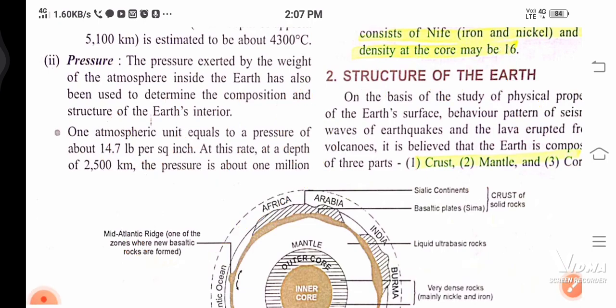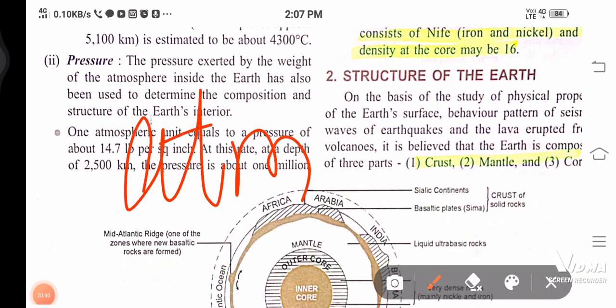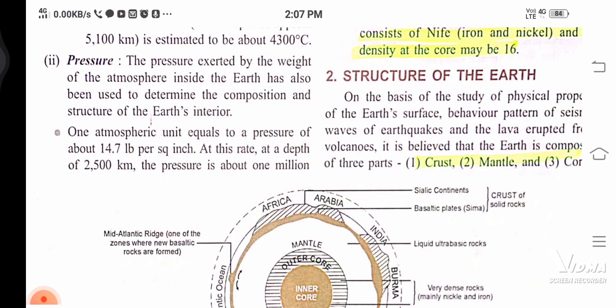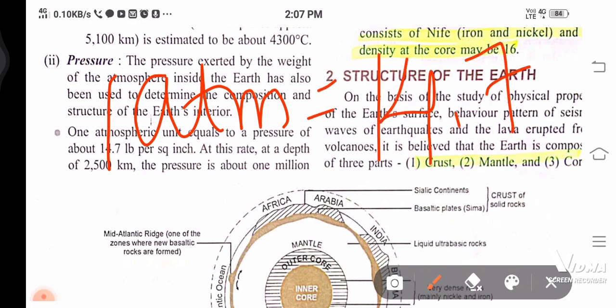one atmospheric unit equals to, do you know what is an atmospheric unit? ATM. Not the ATM that we use for getting cash from a bank. This is a unit, ATM, that you would be using in physics, in ninth standard. So one atmospheric unit equals a pressure of 14.7 lb.